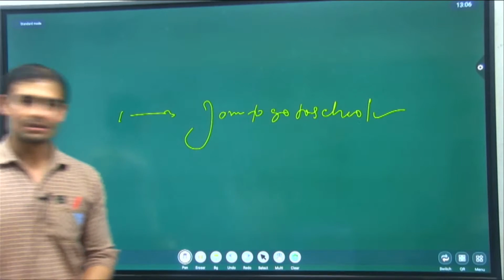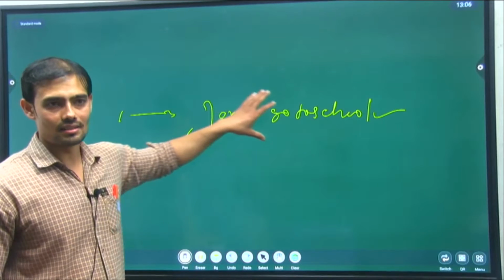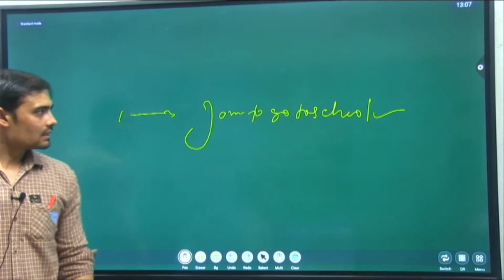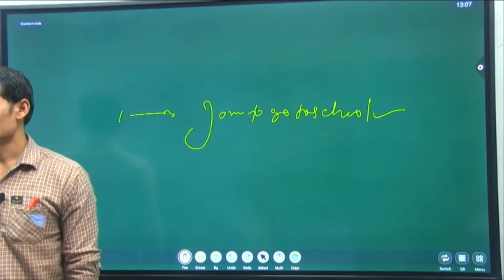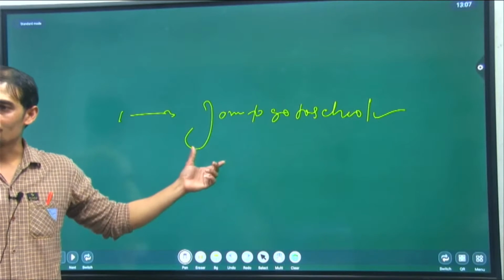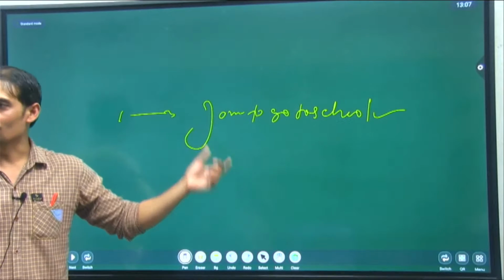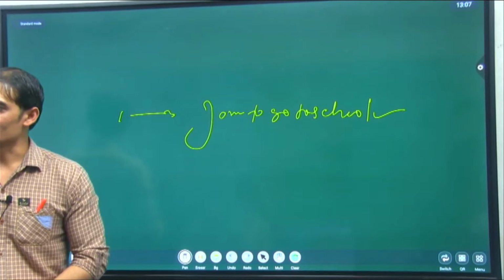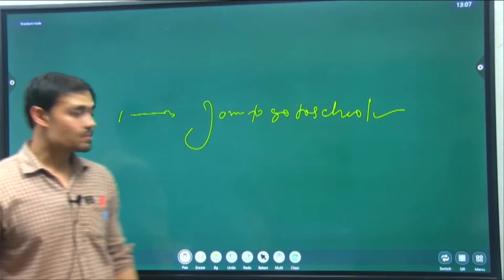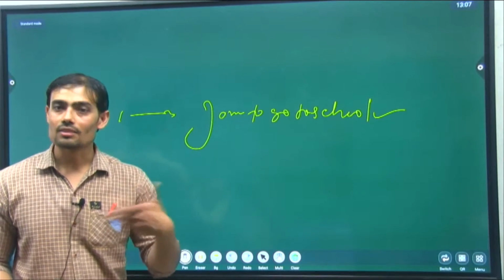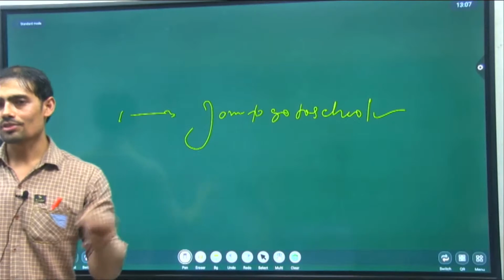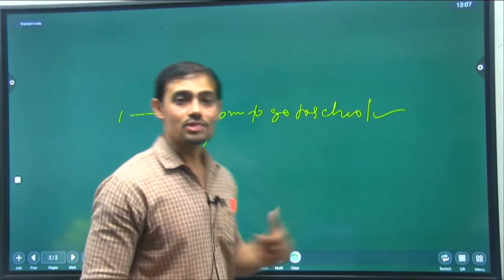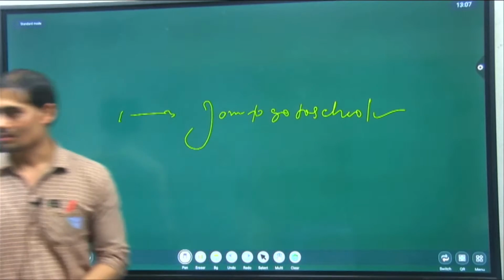Very good student. Present indefinite, but it is found in the category of force. Force, okay? Internal force. I am to go to school. मुझे school जाना है. Not force. You can say that nobody is putting force on you. It's your internal force. You have forced yourself on your internal part. I am to go to school. मुझे school जाना है. Okay?